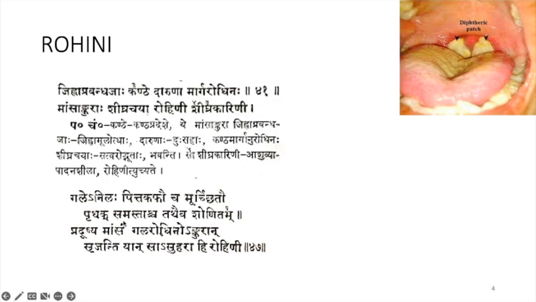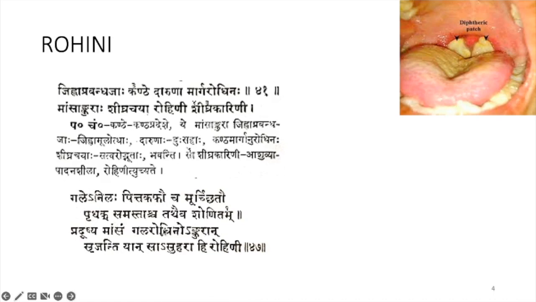According to Sushruta Samhita, Gale Anilaha Pitta Kaphaschha Murchhitau Prithak Samastascha Tadeva Shonitam Pradushya Mamsam Galarodhinaha Ankuran Srijanti Yan Sa Ashukari Hi Rohini. So in Gala Pradesha, Anila, Pitta and Kapha, separately or together, will get vitiated. Anila, that is Vata, Pitta and Kapha will get vitiated in the neck region or throat region.